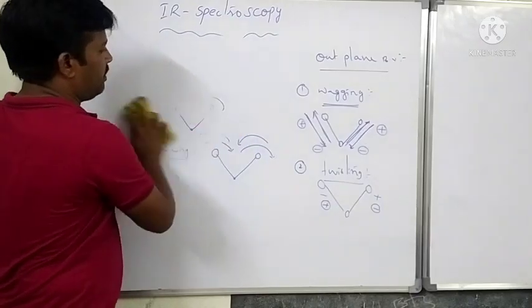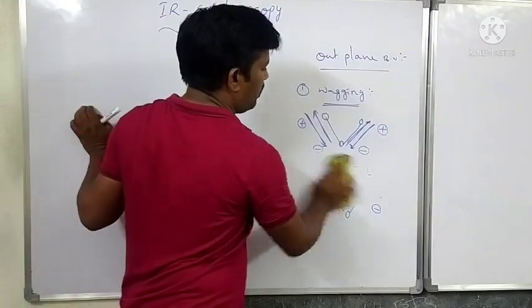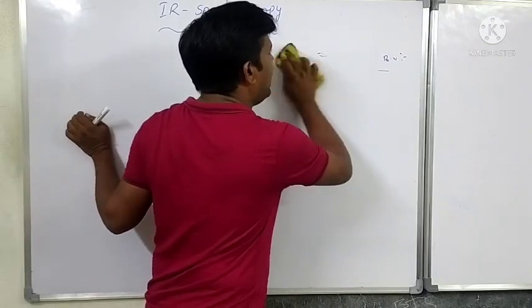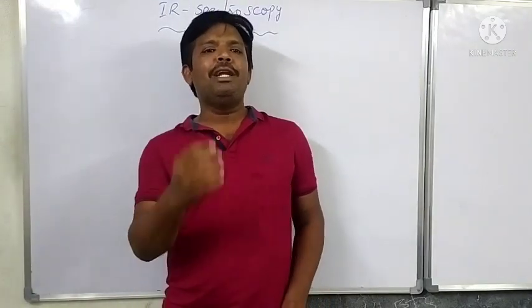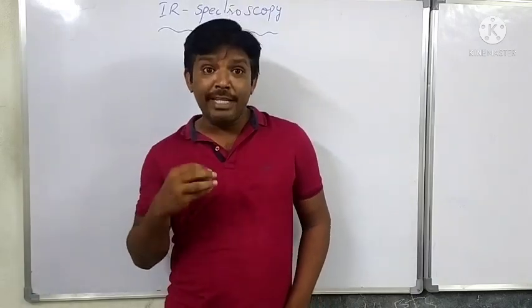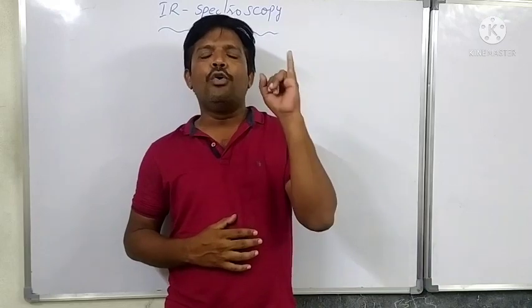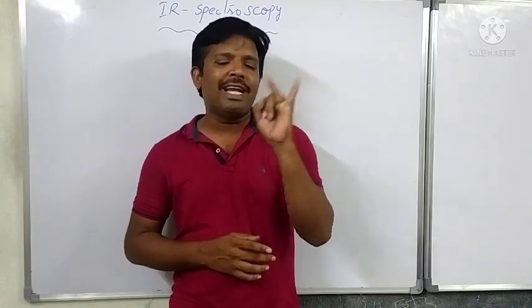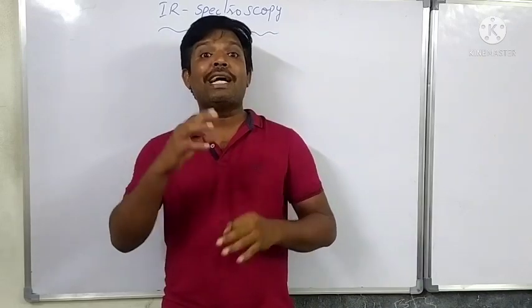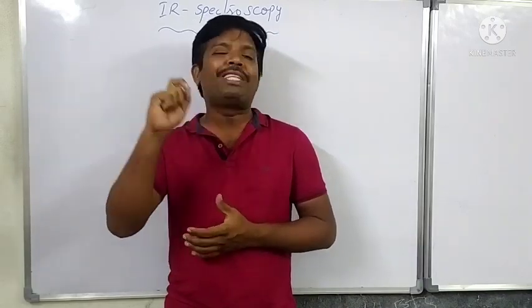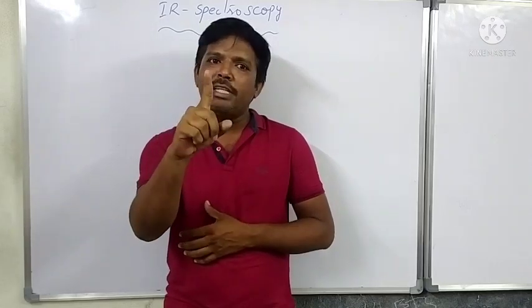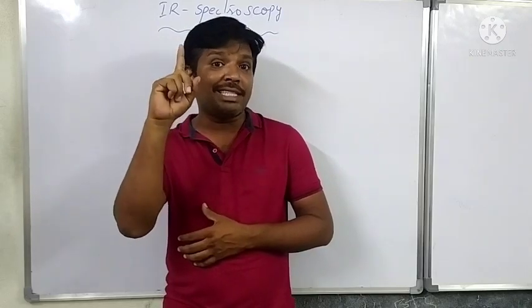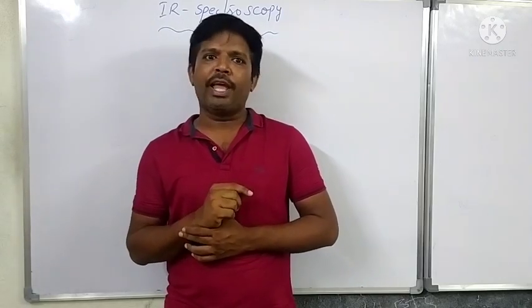Number of vibrations present in a molecule. How to calculate the total number of vibrations present in a molecule? There are three types of degrees of freedom present in a molecule. One is vibrational degrees of freedom, the second is rotational degrees of freedom, and the third is translational degrees of freedom. Any molecule contains these three types of degrees of freedom.